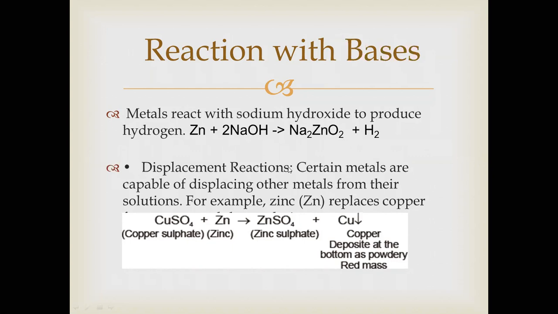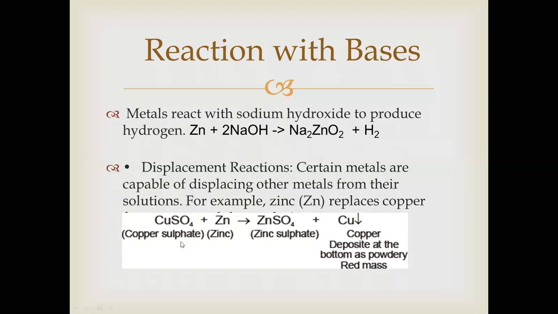Next is displacement reaction. Certain metals are capable of displacing other metals from their solution. Means some metals are highly reactive and some metals are less reactive.